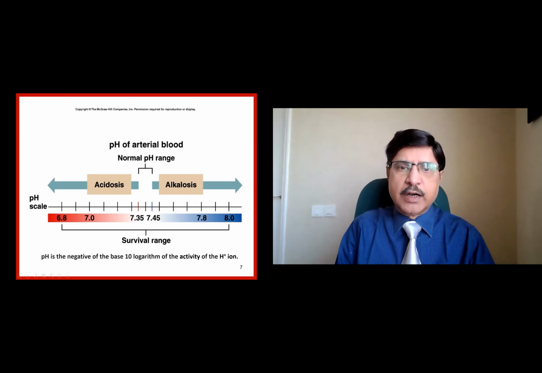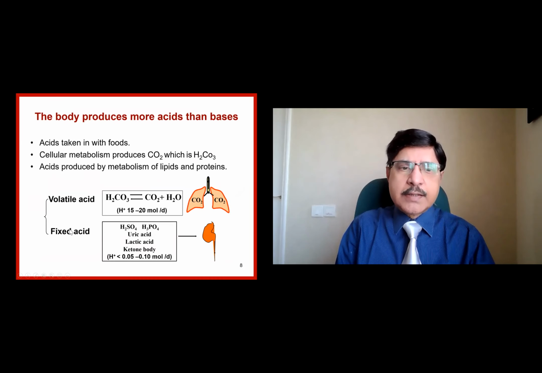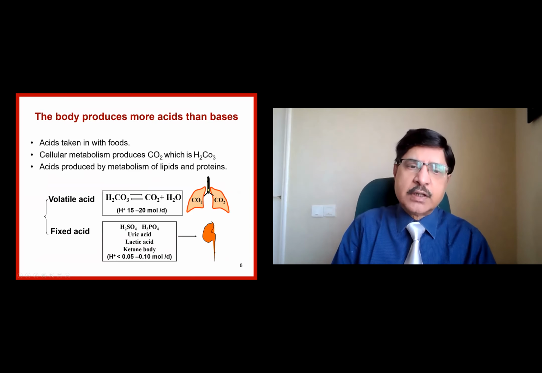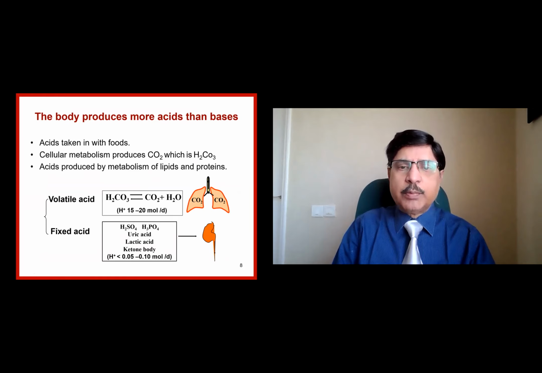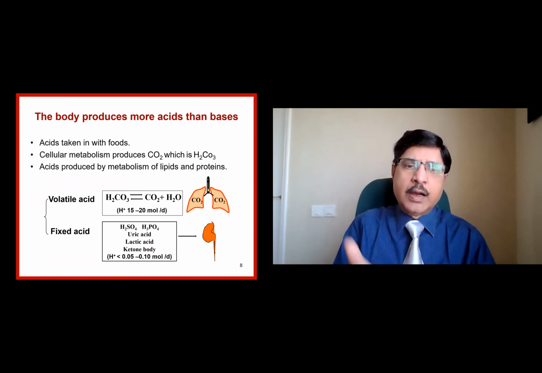So this we understand. Now we have volatile acids and fixed acids. Like carbonic acid is a volatile acid, which dissociates to carbon dioxide and water. Volatile acids are those which can be excreted through the lungs. Fixed acids are those which need to be excreted in the kidney as a solute, whereas volatile acids can take the gaseous form and then come out of the lungs.